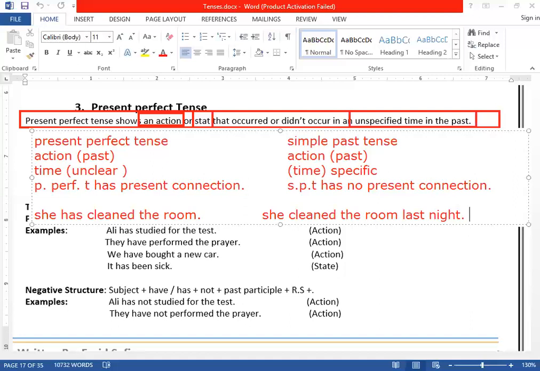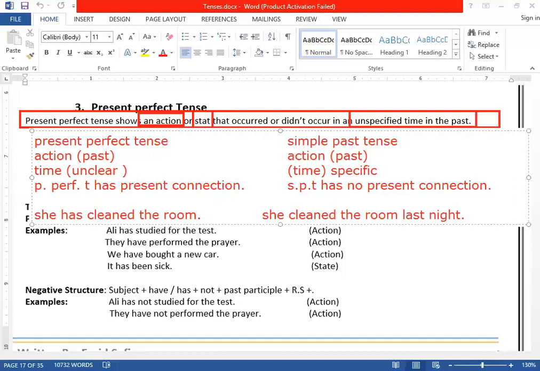If, for example, I ask you, what did you eat last night? I ate rice. You will not say I have eaten rice. Are you getting it? Are you sensing the meaning? You know the differences between these two: I ate and I have eaten. There is a big difference.